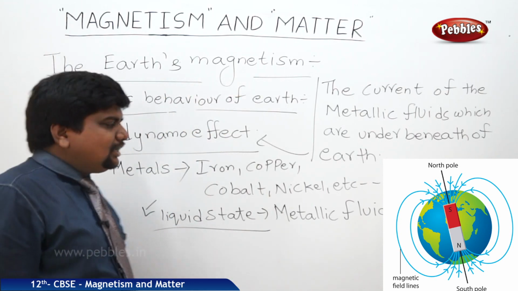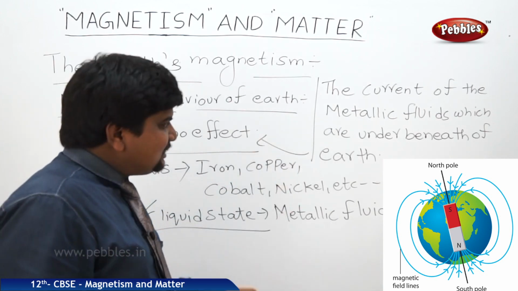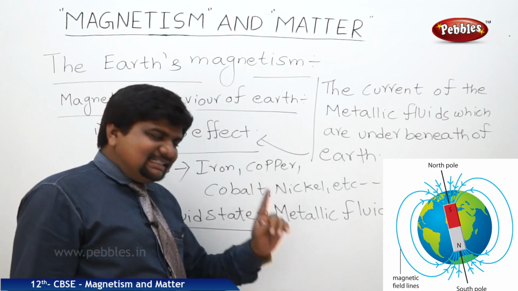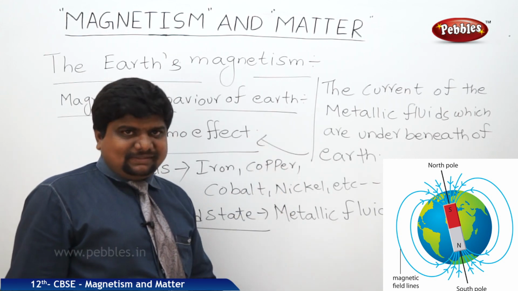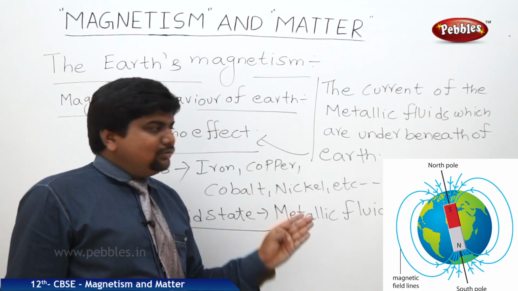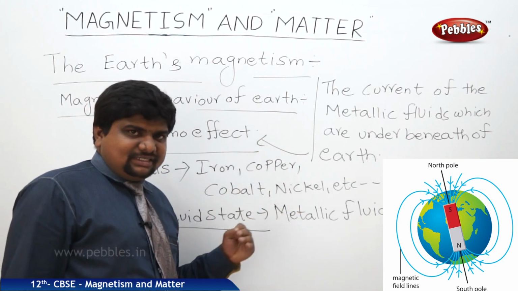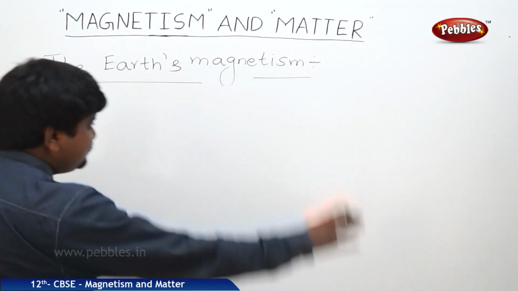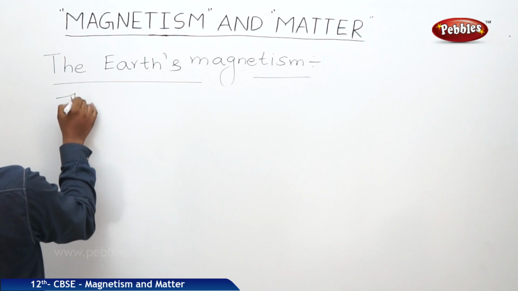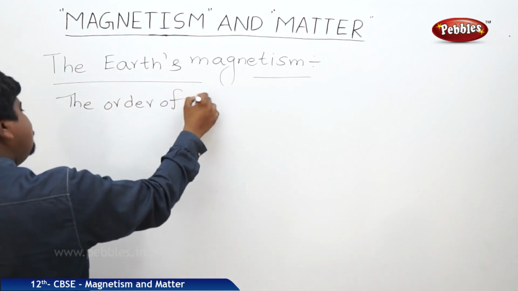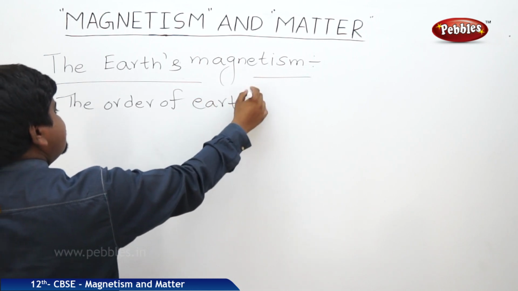But if you see a freely suspended bar magnet or a compass needle, that needle doesn't merge with the earth's magnetic field axis. It is slightly away from it. We will see the reason for that. The order of the earth's magnetic field strength is 10^-5 Tesla.